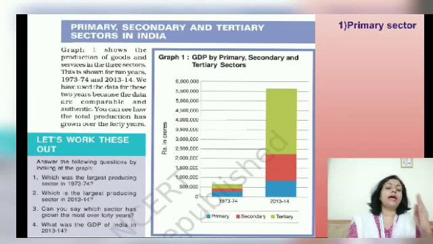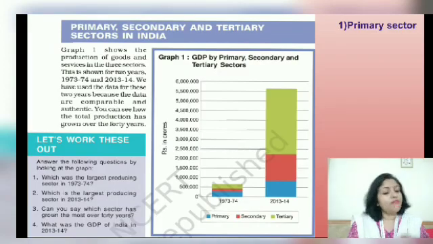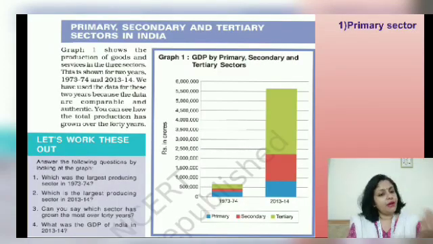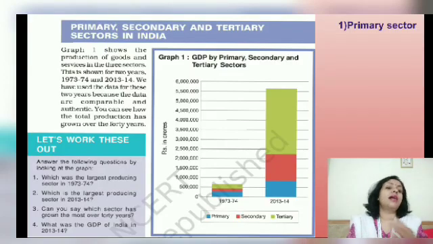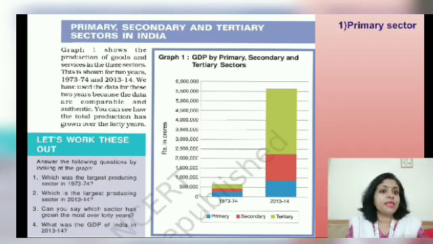But the amount of growth in all the three sectors is different. Blue, definitely there was a growth, primary there was a growth, secondary there was a growth, but what you see in the graph here is that the tertiary sector has grown in an unprecedented way. So the largest producing sector in 2013-14 from this graph in India, this is what we are discussing right now, in India is the tertiary sector.